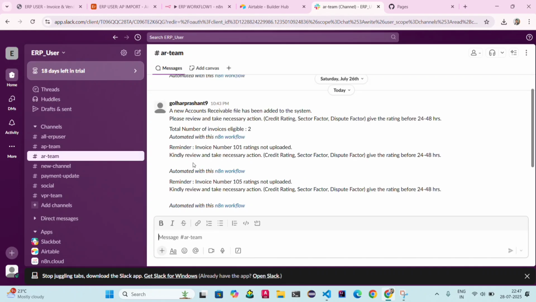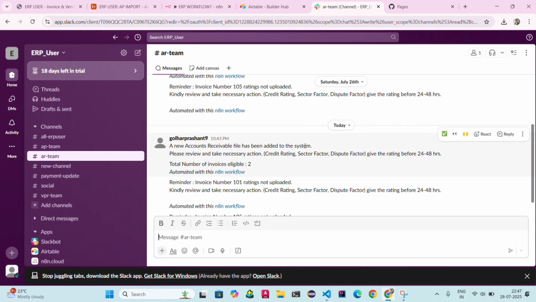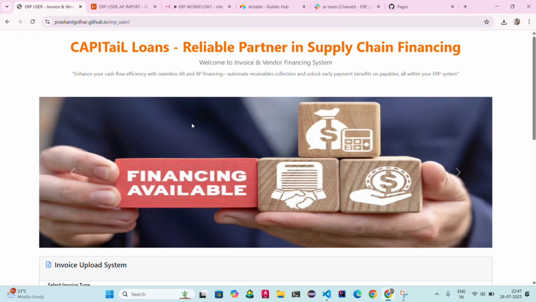And for the AP, sorry, AR, accounts receivable file has been added, and please review and take necessary action. You can see here credit rating, sector factor, dispute factor. These all three ratings are generally updated by the credit manager or lending institutes. Okay, and total number of invoices eligible 2. Okay, now I notify on the Slack. So as per AR team or AP team will take the actions against those invoices.